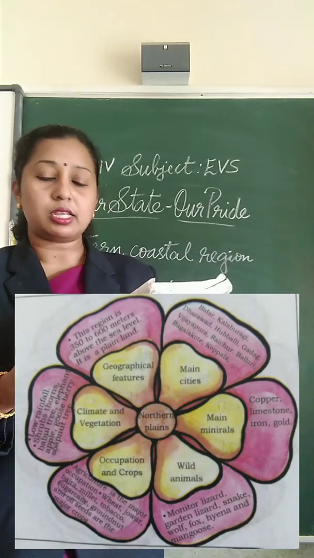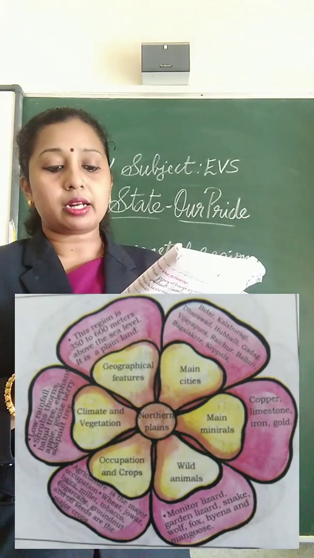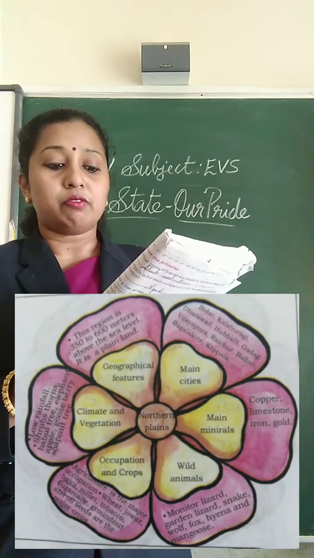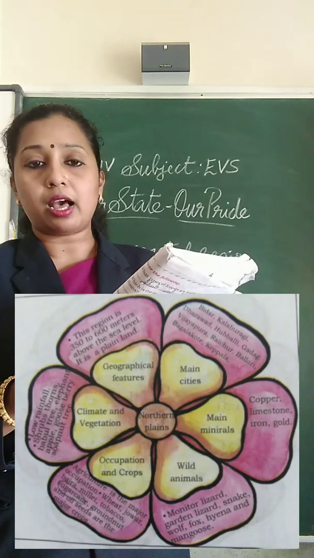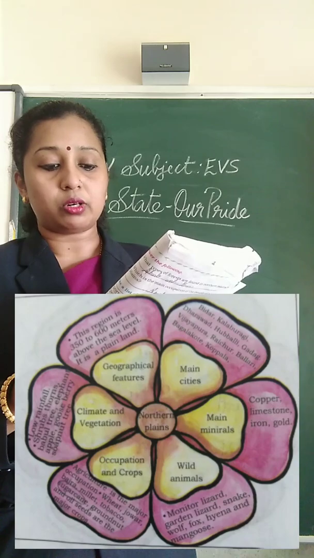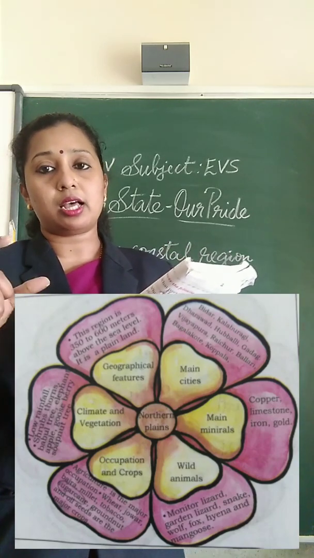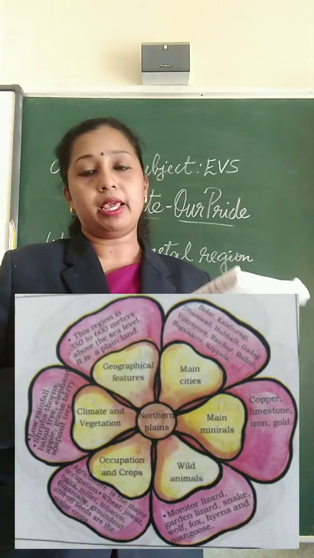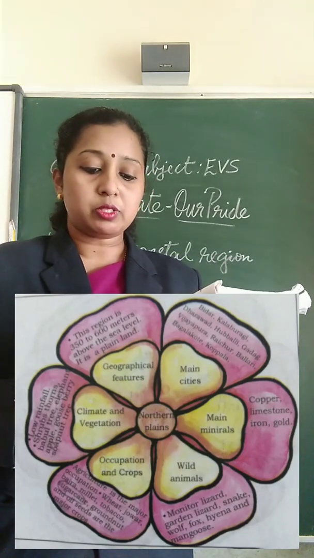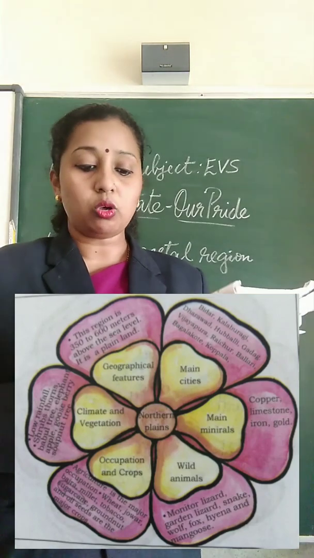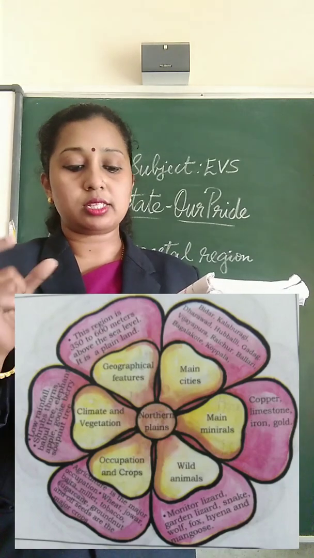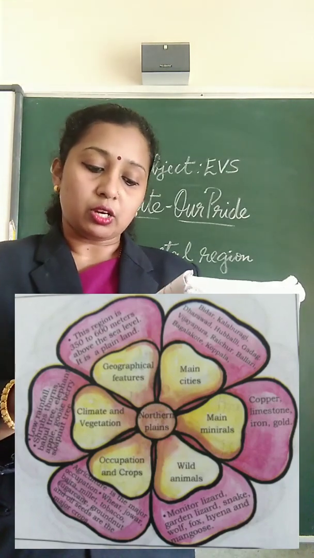And the main cities in northern plains are Bidar, Kalaburgi, Dharwad, Hubbali, then Gadag, Vijayapura, Raichur, Ballari, Balakote, Bagalkote and Koppala. Then the main minerals in northern plains are copper, limestone, iron and gold.